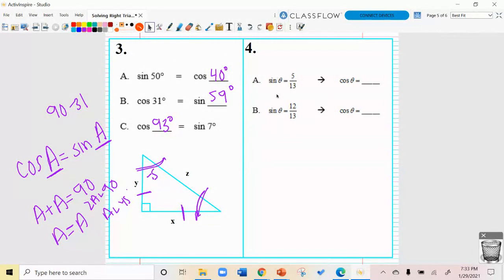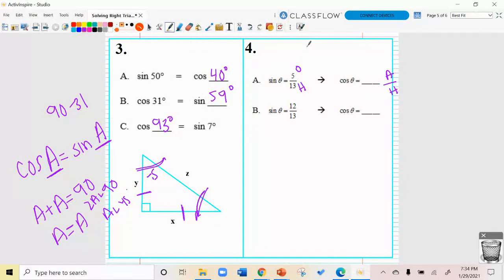And finally, these two right here, this is kind of going back to what we did before. So you're not quite finding the angle, but let's say you're not able to picture what's happening here. Some of you might be able to picture without drawing a triangle that sine is opposite over hypotenuse and cosine is adjacent over hypotenuse.